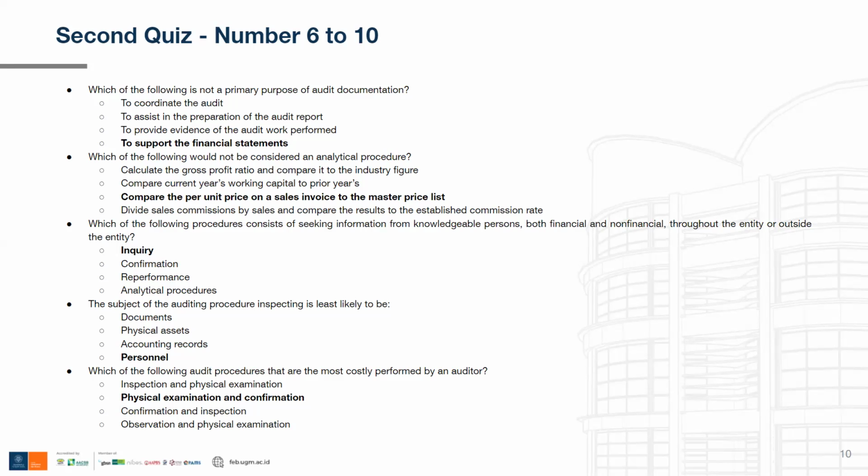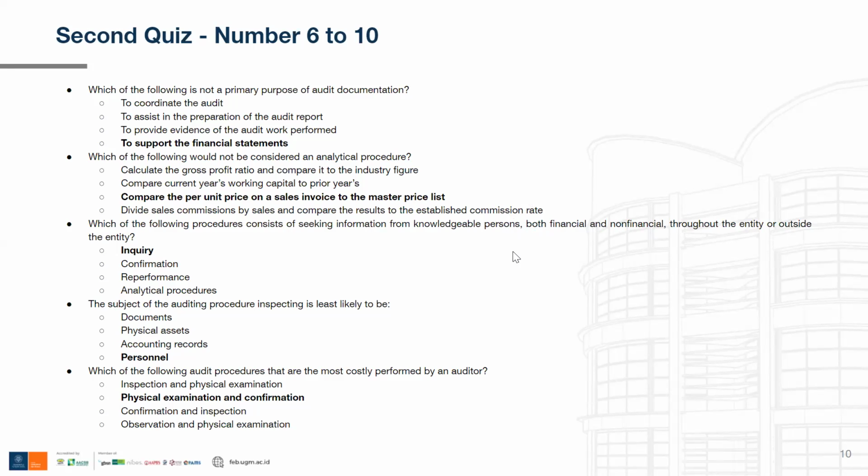Now for question number 8: which of the following procedures consists of seeking information from knowledgeable persons, both financial and non-financial, throughout the entity or outside the entity? This one got a lot of you wrong. It's pretty confusing at first, but we must take a look at the statement, both financial and non-financial.